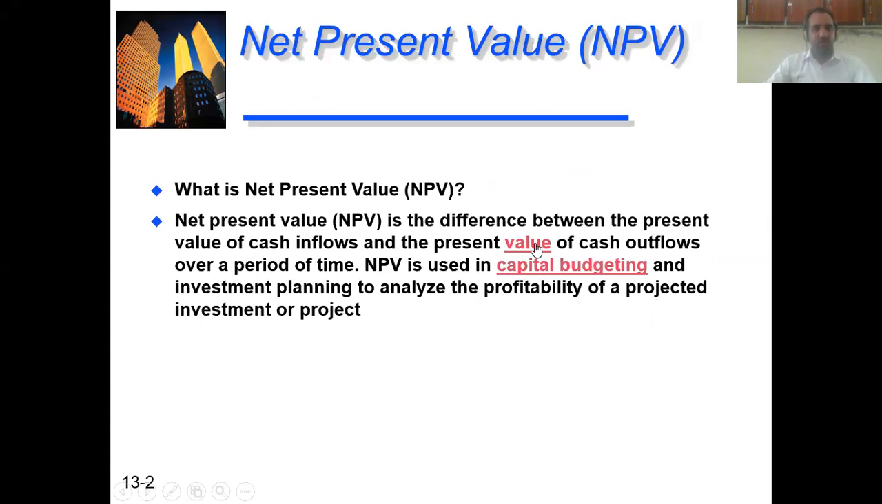Net present value, NPV, is the difference between the present value of cash inflow and the present value of cash outflow over a period of time. Simply, it is the difference between the present value of cash inflows minus the present value of cash outflows. Outflow means the initial investment, right?